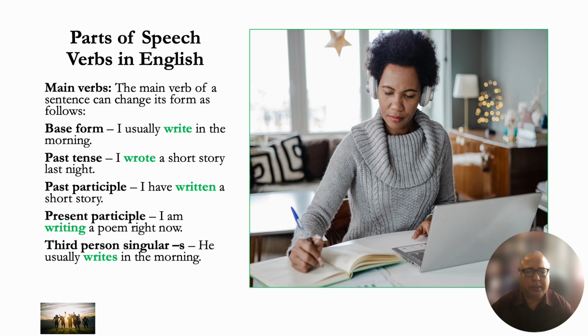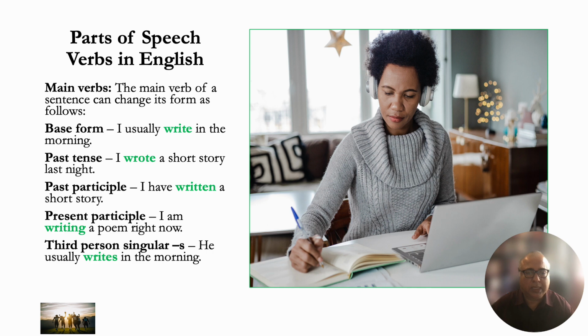So verbs in English, as we learn, are main verbs, helping verbs, and past participles. The main verb of a sentence can change its meaning and also its form. Let's look at a base form.